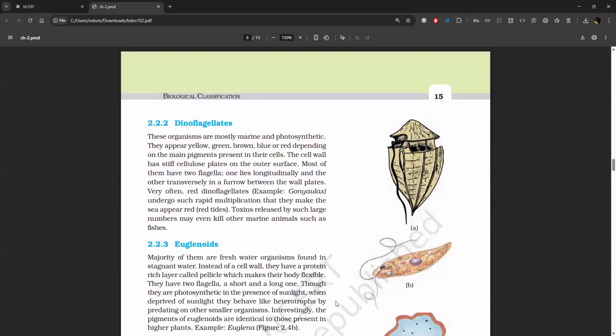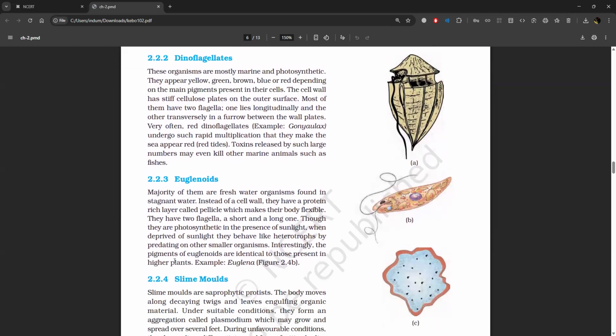2.2.2 Dinoflagellates. These organisms are mostly marine and photosynthetic. They appear yellow, green, brown, blue, or red depending on the main pigments present in their cells. The cell wall has stiff cellulose plates on the outer surface. Most of them have two flagella. One lies longitudinally and the other transversely in a furrow between the wall plates.